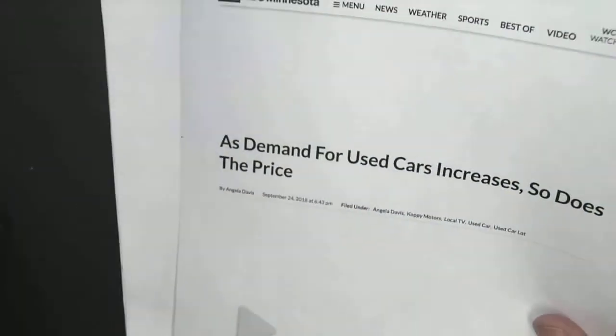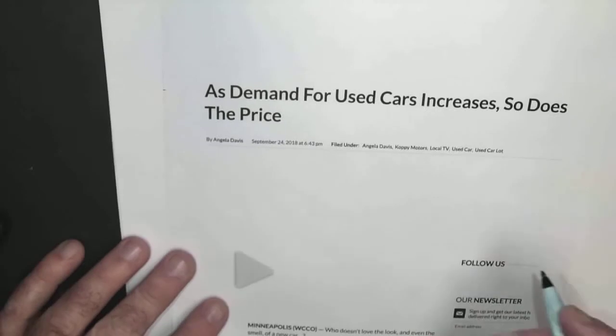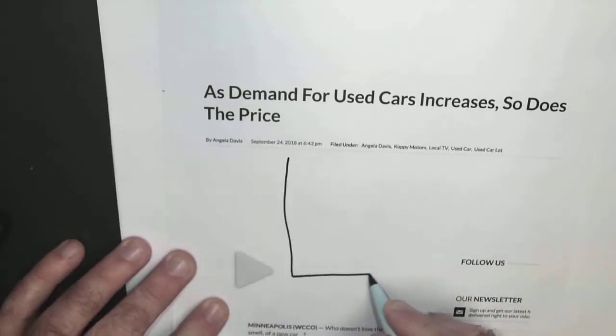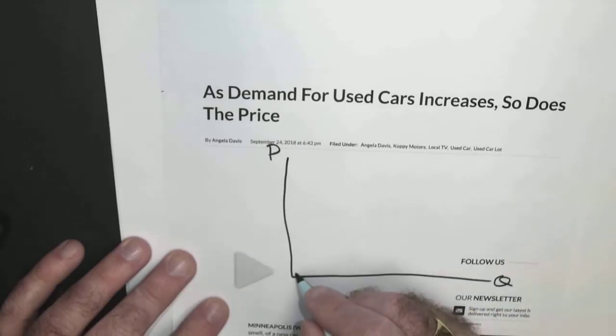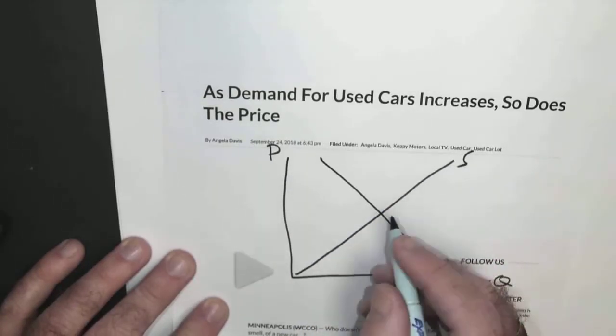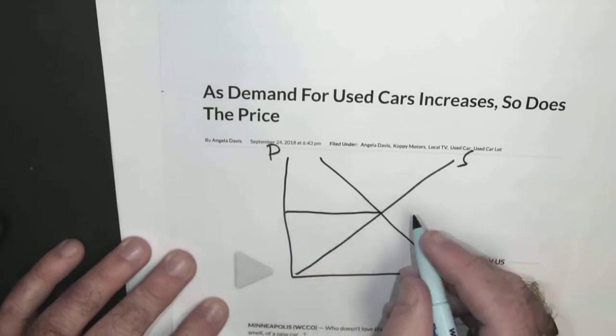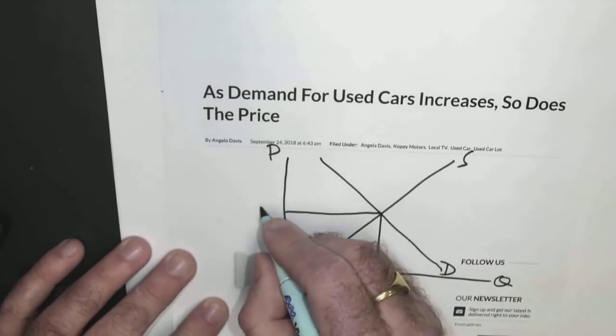I'm going to show you another one really quickly. All right, if I can find it. This one says, as demand for used cars increases, so does the equilibrium price. So let's try this one. So what do you guys think is going to happen? All right, price, quantity, S, D. The biggest mistake people make is they label the curves incorrectly. They put the S on the wrong curve. So we got equilibrium, price.